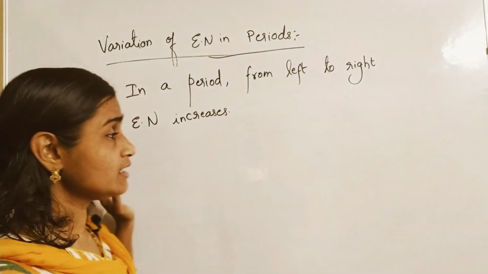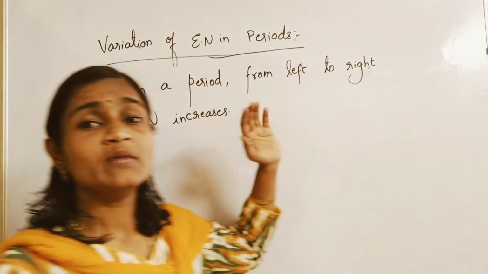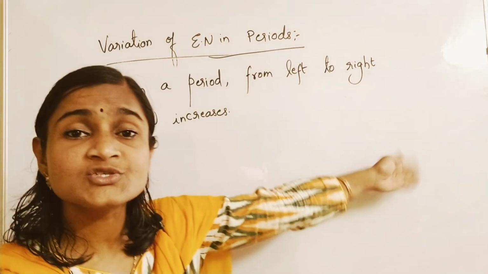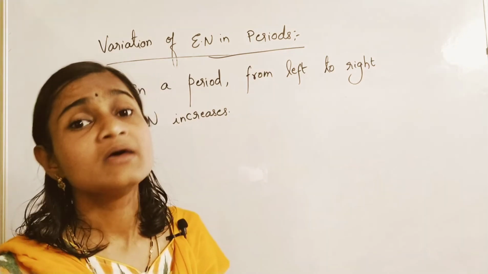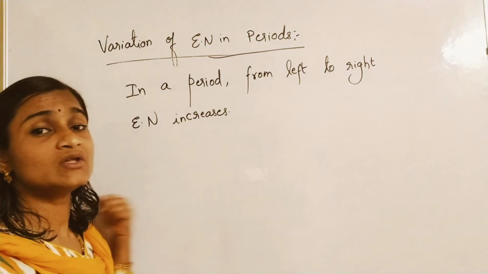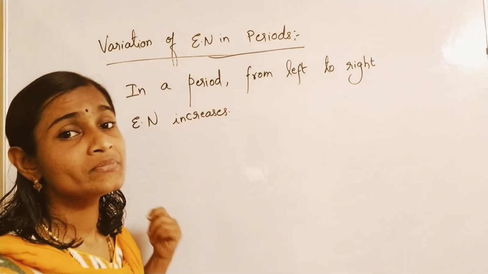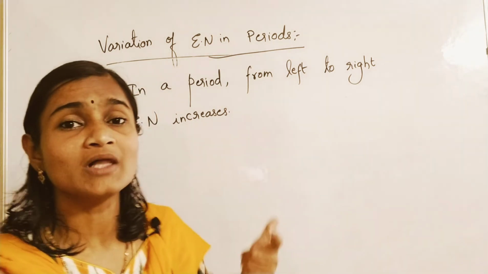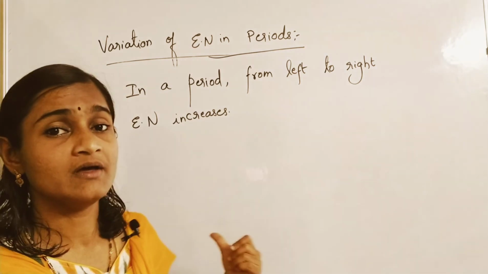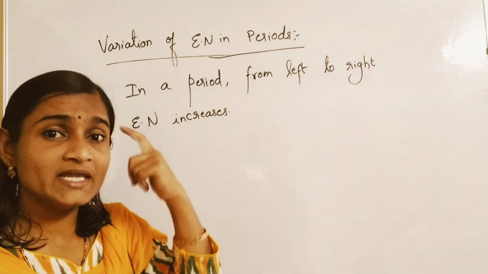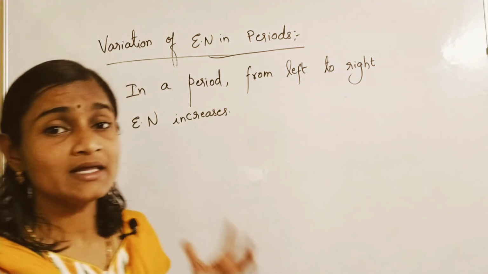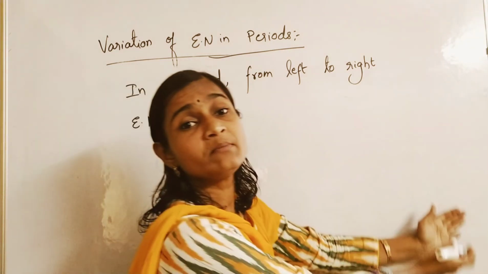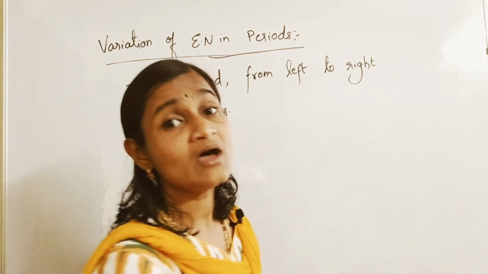Please remember, the elements which are on the extreme right are non-metals. Elements which are on the extreme left are metals. 1A group, 2A group, all those are in the extreme left of the periodic table. Recall the periodic table once. Those in the extreme left are metals, and those in the extreme right are non-metals.